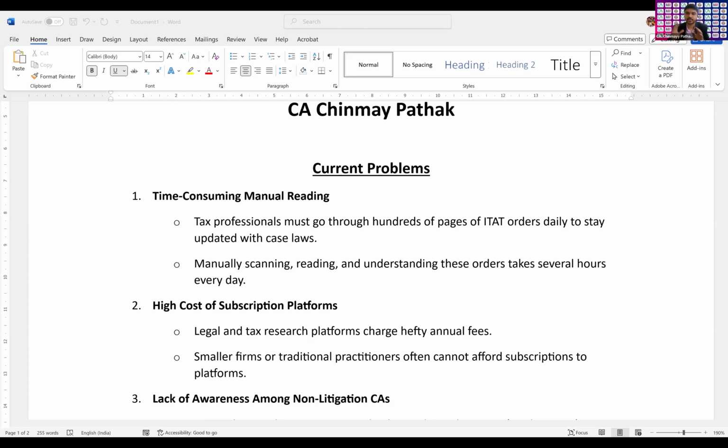My program is approaching the ITAT website. It is downloading all the orders that are pronounced by ITAT Pune on that specific 23rd of May. It is taking those PDFs to ChatGPT, which is trained by me on how to summarize orders. And after summarizing entirely, it is giving the results here, where I will be able to read all the orders and there will be summaries for them in four lines.